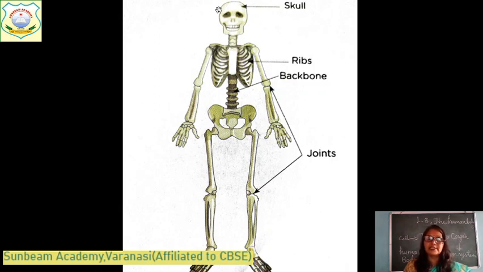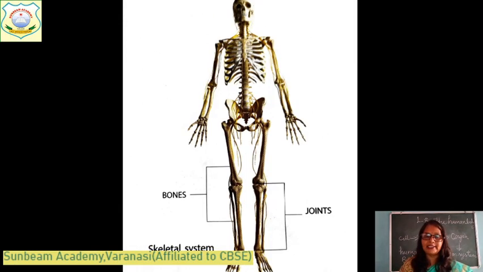Our body has a complete 206 bones. When a child is born, there are many bones. After time passes, it grows and some bones join together. And a total of 206 bones are present in an adult. These are the bones and these are the joints. This is another picture of the skeletal system.